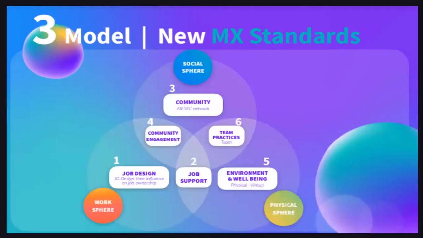And further, at the end of the day, remember, we have 16 standards. Just put that at the back of your mind, but we're going step by step. First, we start by breaking them down into three key areas. Then we further break them down into six areas: job design, job support, environment and well-being, reading them in order, community engagement, team practices, and community, all of them working together in sync.